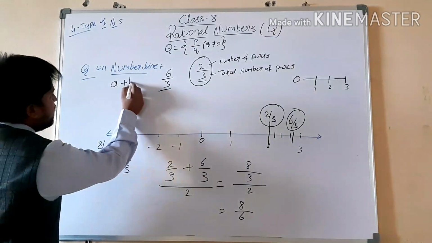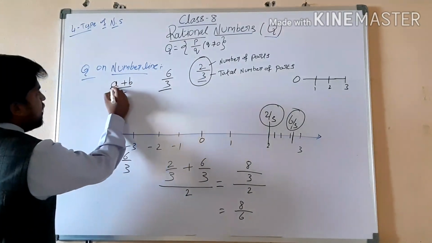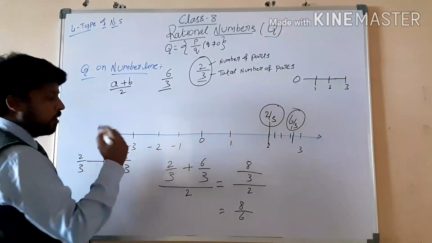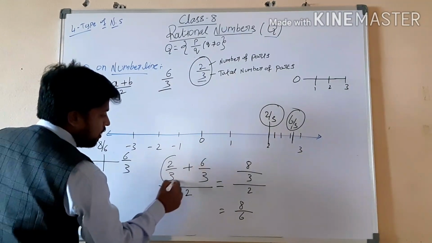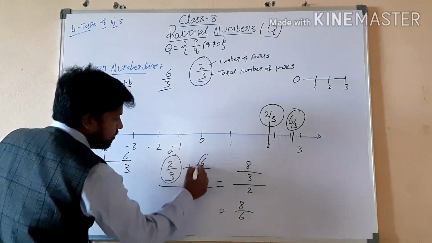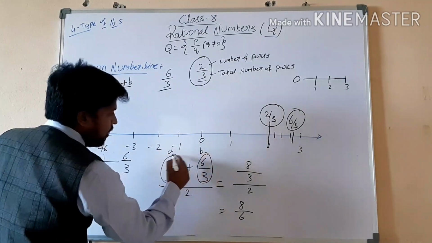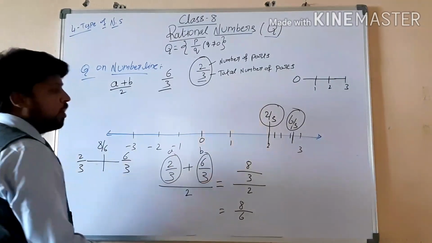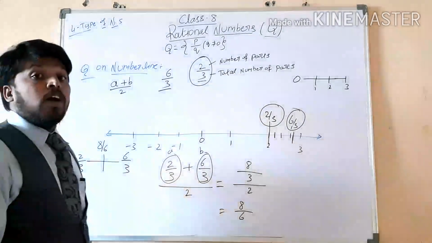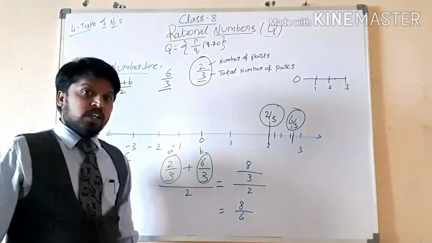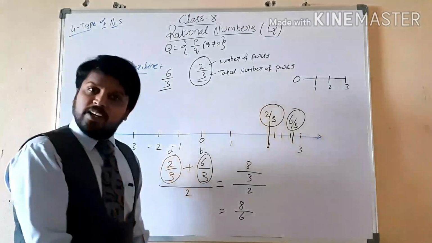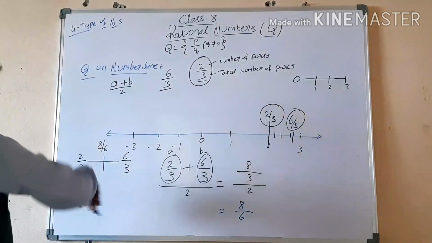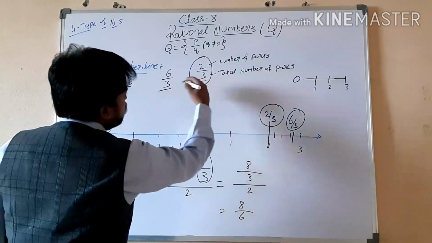How do we find them? Like this: A plus B divided by 2. Here A means one rational number and B means another rational number. If you do like this, we can find many rational numbers. We already did problems like this in 7th class.